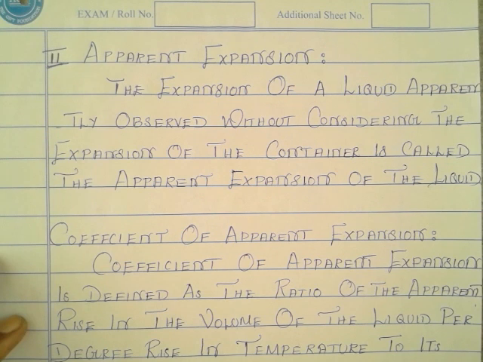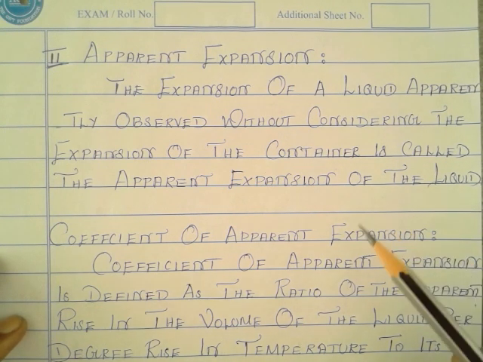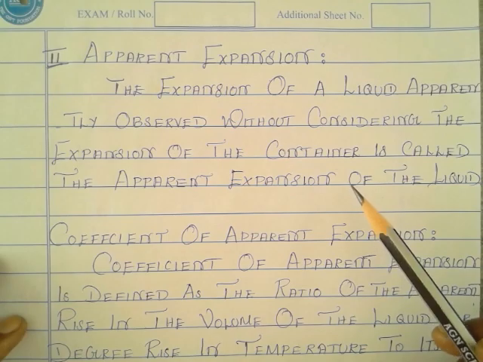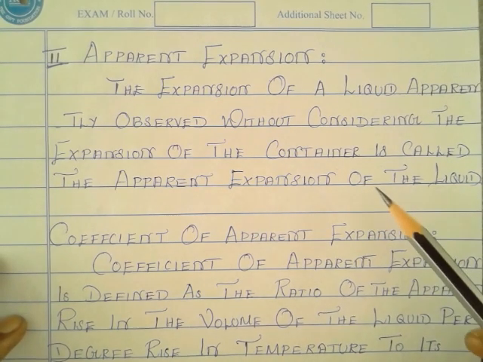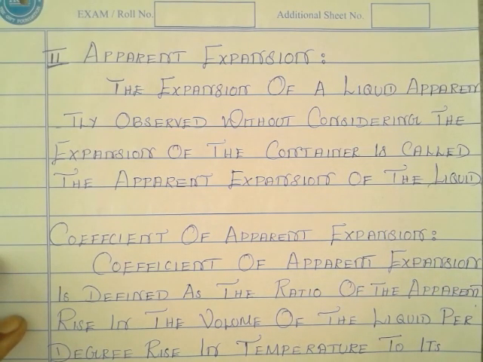From this we can understand that one part of the applied thermal energy is used in heating the container, and another part of the energy is used in heating the liquid. So there are two types of expansion in liquids. One is real expansion, which we have already studied. The second is apparent expansion. Apparent expansion means the expansion of the liquid observed without considering the expansion of the container.